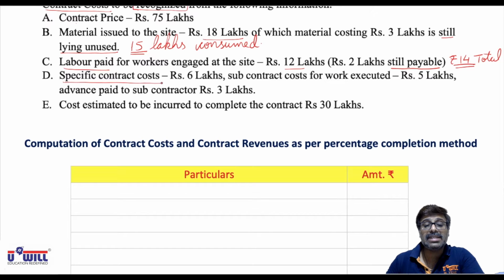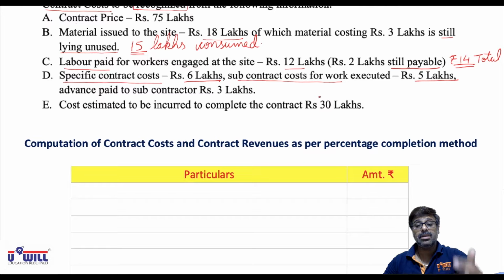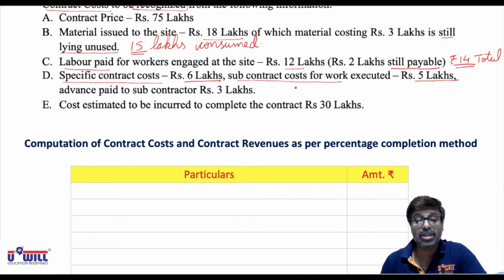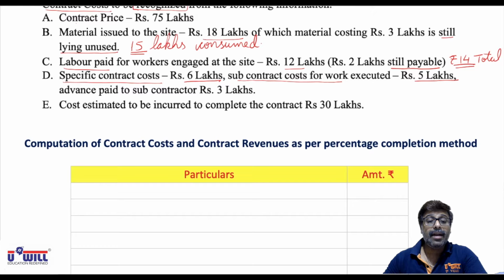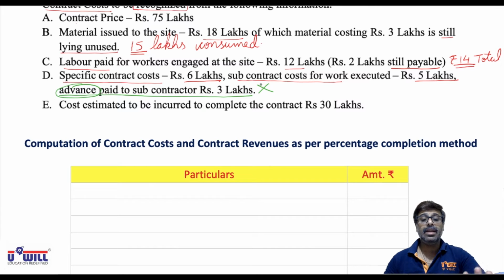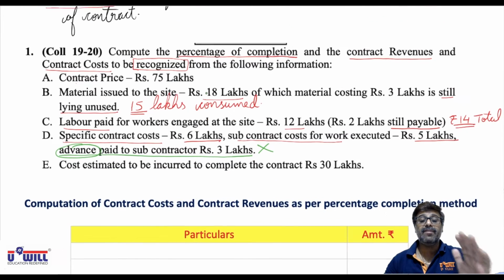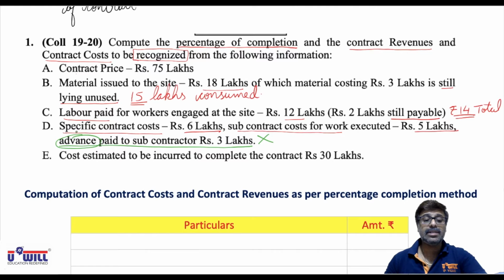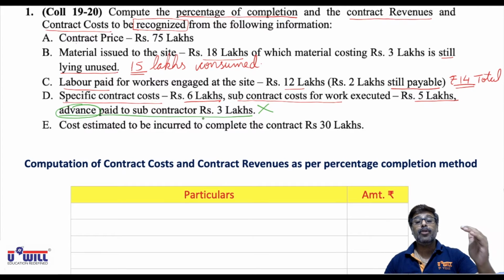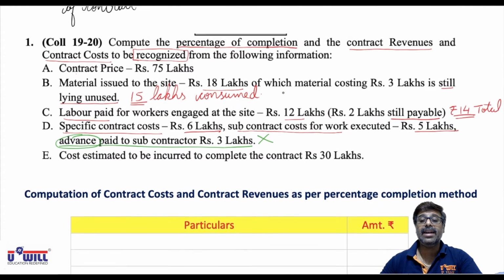Specific contract cost is 6 lakhs, so specific cost also we will add. Subcontract cost is 5 lakhs. I told you, subcontractors, plumbers, electricians, these people have charged 5 lakhs. Advance paid to subcontractor 3 lakhs will not be taken into consideration. Advance means you have paid for next year. That work is not done up till now. In percentage completion method, we have to take only the work which is executed and done. Advance paid refers to the subcontractors for the work which they are going to do in the next year, so that will not be taken into consideration for finding the percentage completion.